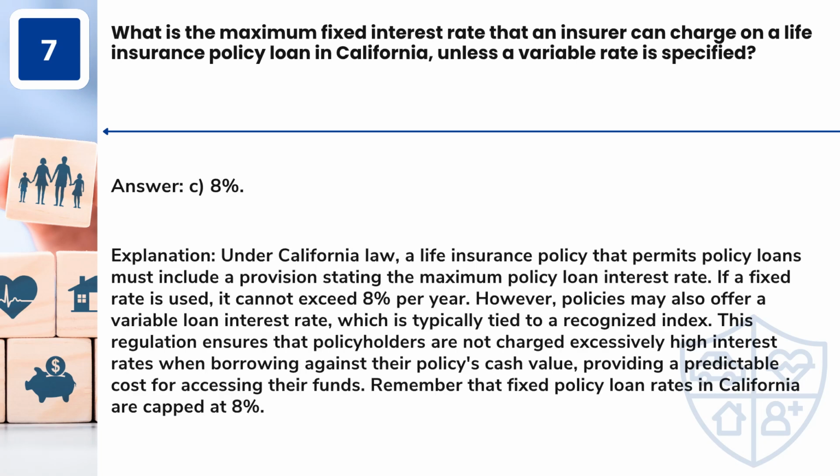Answer: C. 8%. Under California law, a life insurance policy that permits policy loans must include a provision stating the maximum policy loan interest rate. If a fixed rate is used, it cannot exceed 8% per year. However, policies may also offer a variable loan interest rate, which is typically tied to a recognized index.